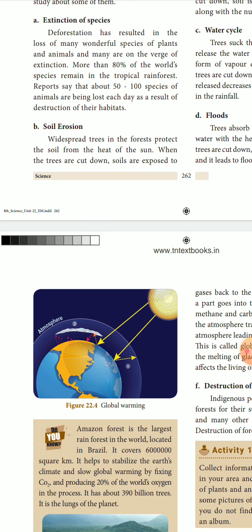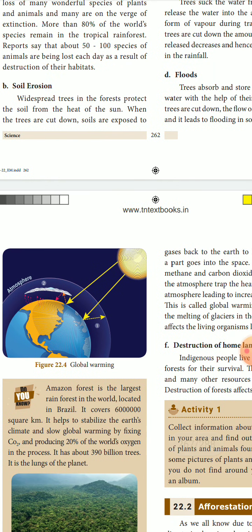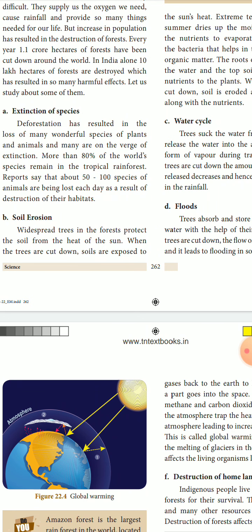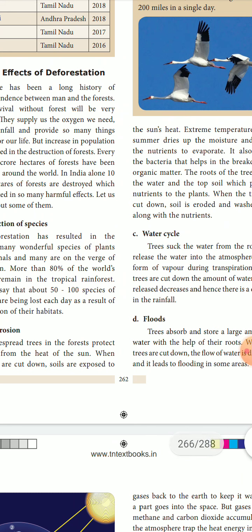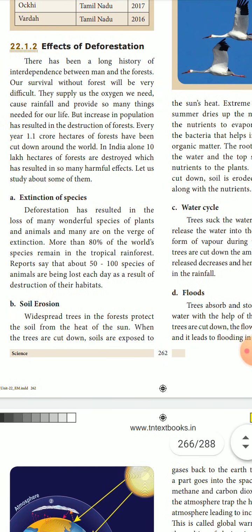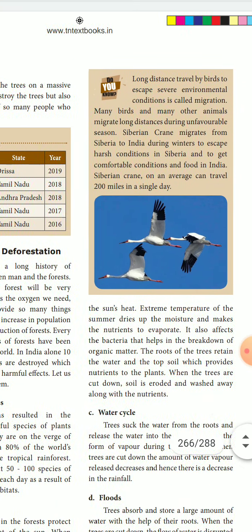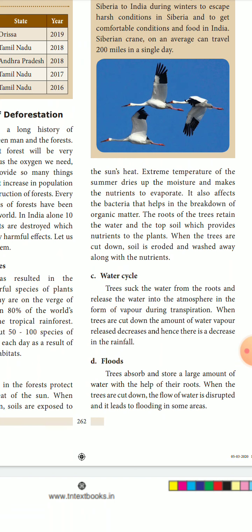Now next is soil erosion. Soil erosion means the removal or washing away of the topsoil because of the cutting down of trees, because the trees hold all the soil together and firmly with the help of their roots. So when these trees are cut down, soil erosion takes place and the soil is exposed, and it will be easily washed away by the rain, the floods, or by the wind.